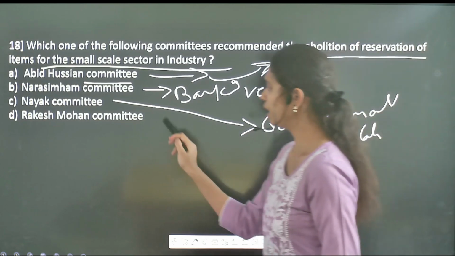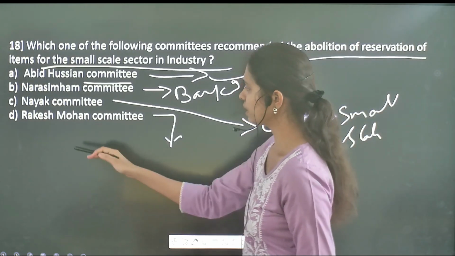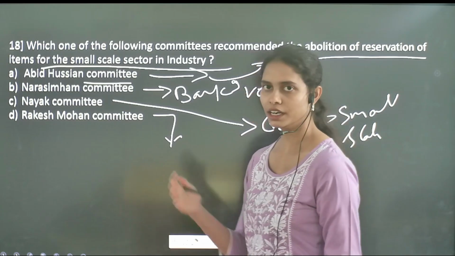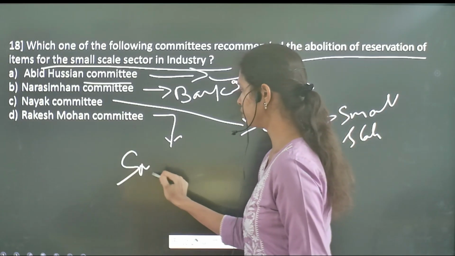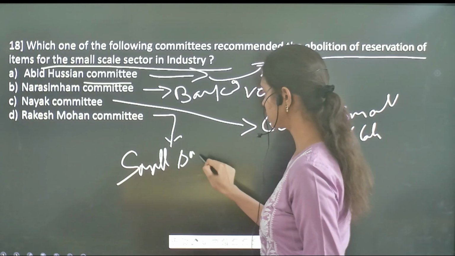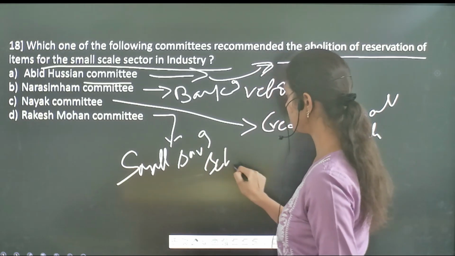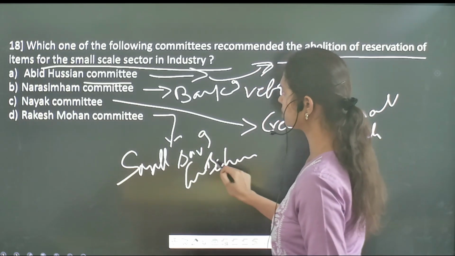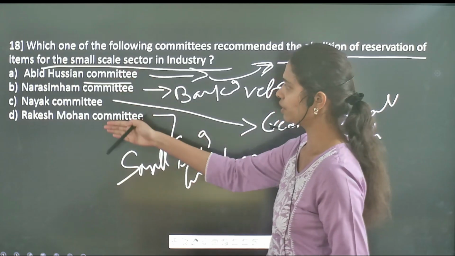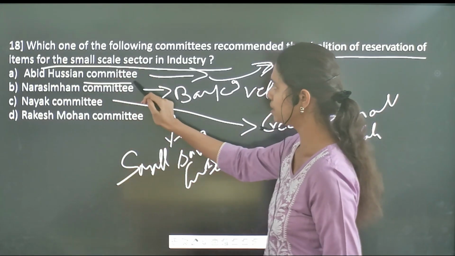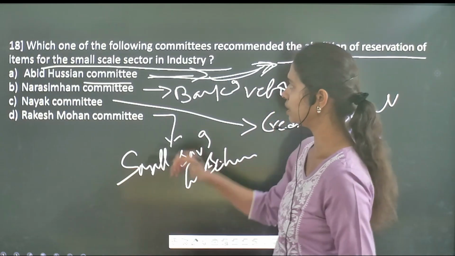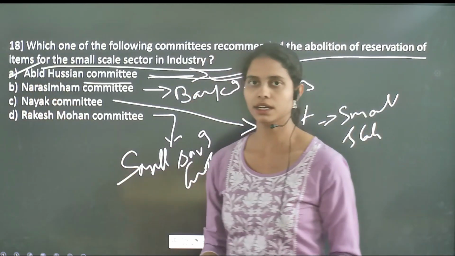Followed by Rakesh Mohan committee. This particular committee has recommended the establishment of small saving schemes or small saving certificates. So among the given committees, it is the Abid Hussain committee which has given this recommendation. So here option A is the correct answer.